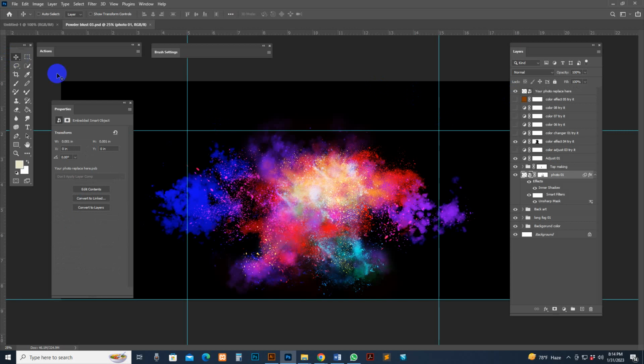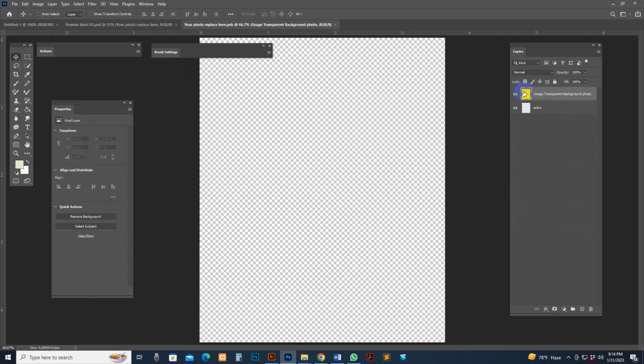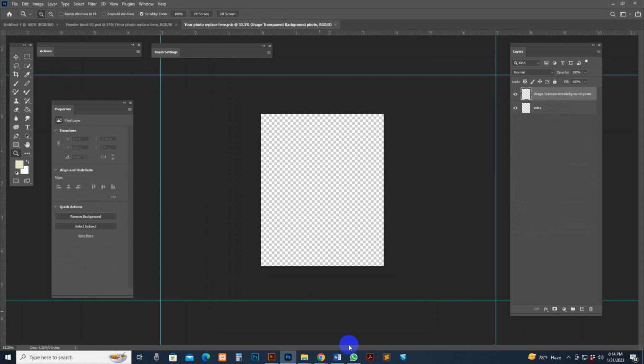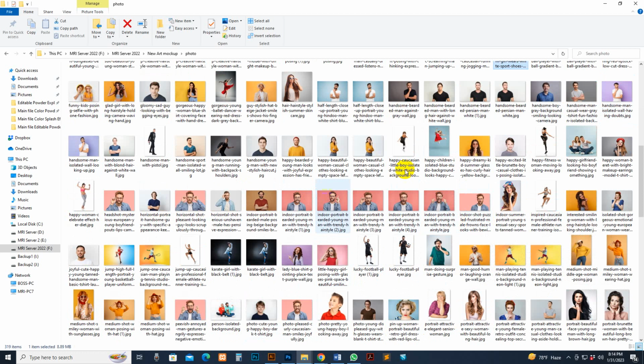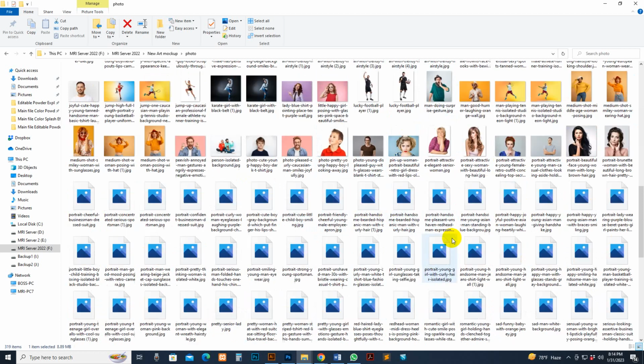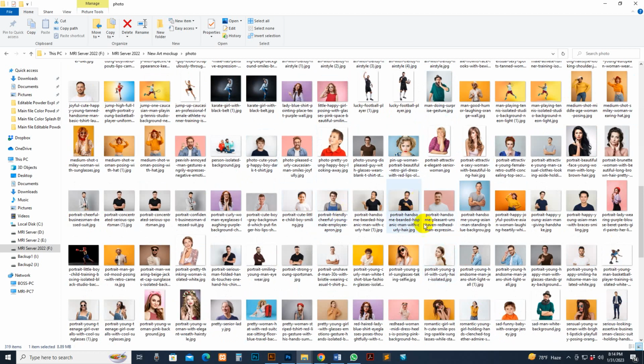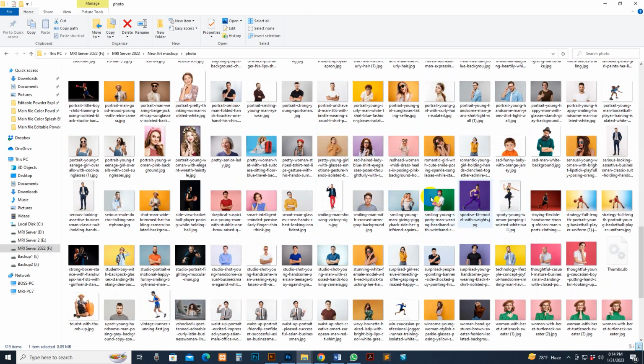This one for the middle point. This is the photo replacement option. Double click and open a new window, and you can use any photo. I have a lot of photo collection. Just need this one first time, or you can use this one.